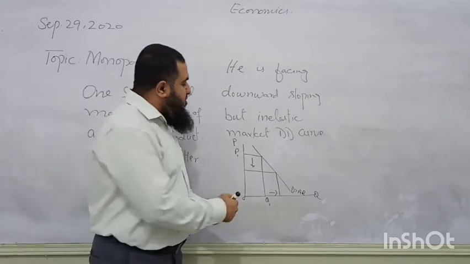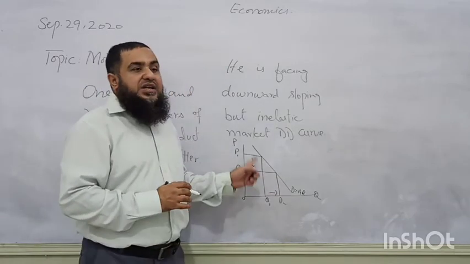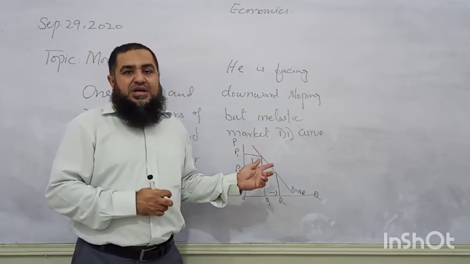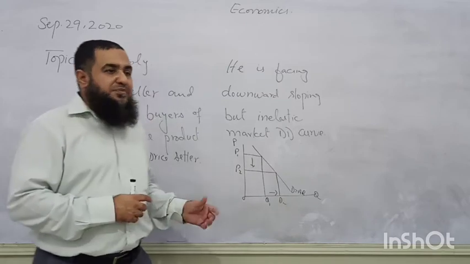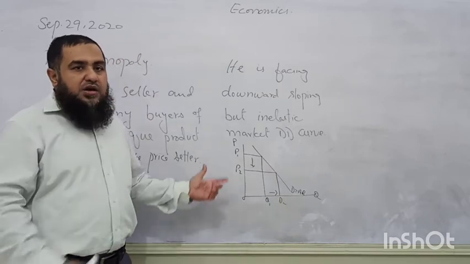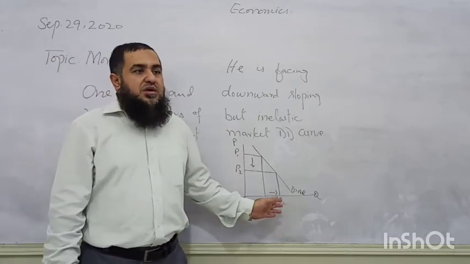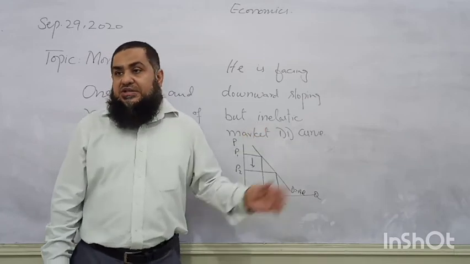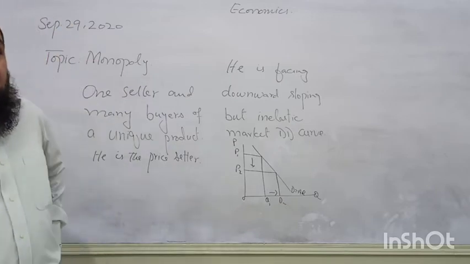He cannot set both price and quantity, but he can set either of them, and he sets the price. Because he is the monopolist, he sets the price in the market, he is the price setter. Although the demand curve is downward sloping, he does not increase the quantity sold, but keeps the quantity less in order to set a higher price in the market, because none is a competitor to him.